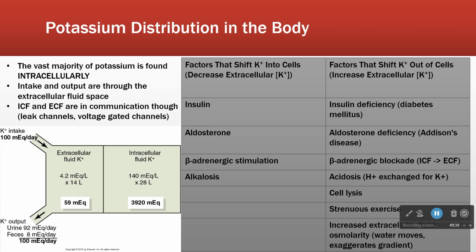Okay, so some things. Insulin. Insulin tends to shift potassium into cells. It's because when insulin opens the door that lets glucose through, right? Well, that door is attached to a potassium transporter. So for every molecule of glucose that enters the cell, you get a molecule of potassium that enters the cell too. So it means that if we give insulin, we see the glucose fall and we see the potassium decrease because the potassium's entering as well.